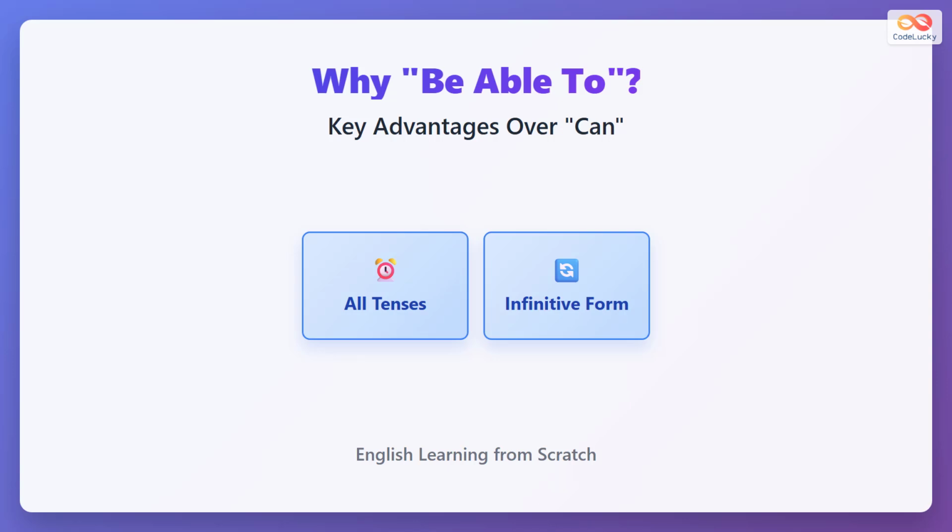Can and could have no infinitive form, but be able to can be used after verbs like want to, going to, or would like to. This makes be able to much more flexible for expressing ability.